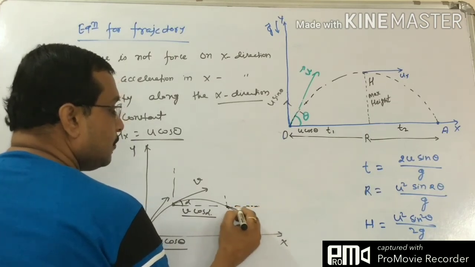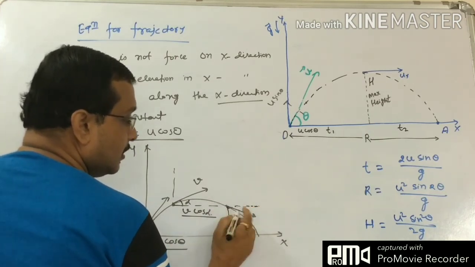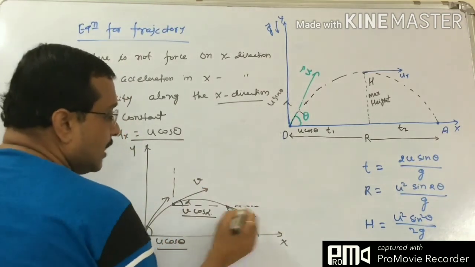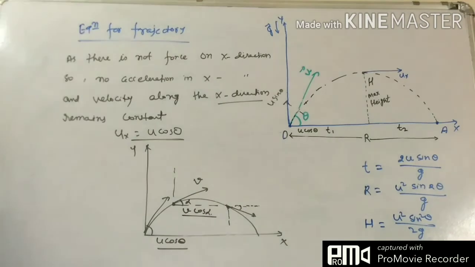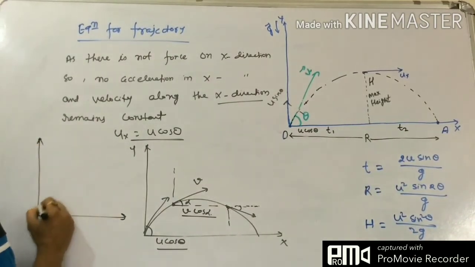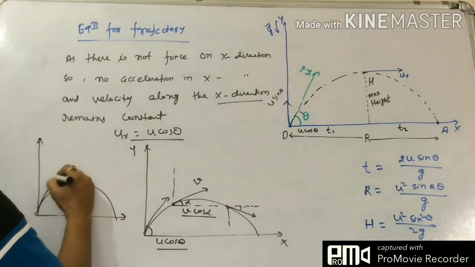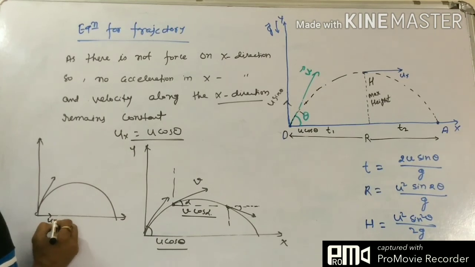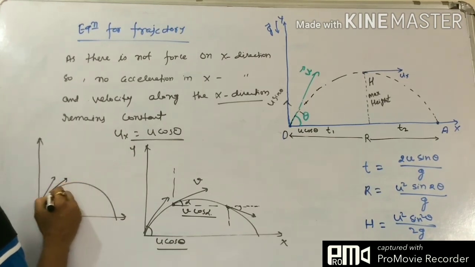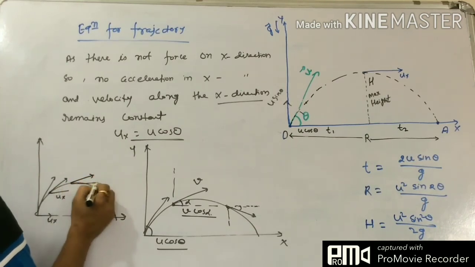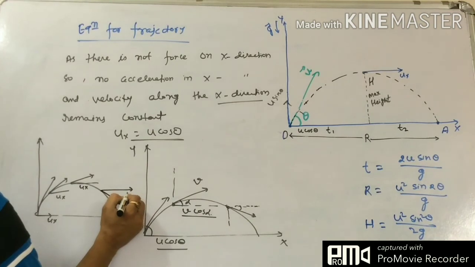So this component is the same. At any time ux has to be the same. At any point of the projectile, here it is ux, the initial velocity, here it is also ux, and here it is ux.